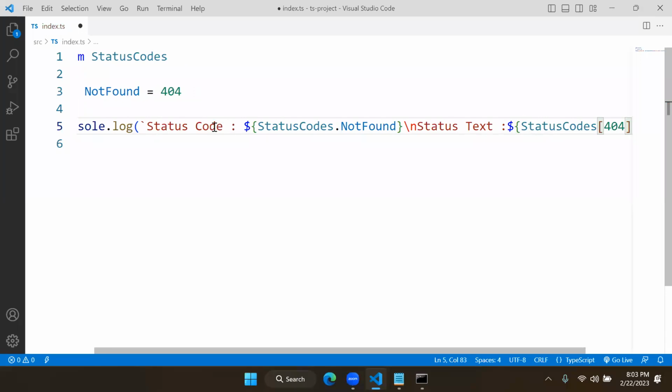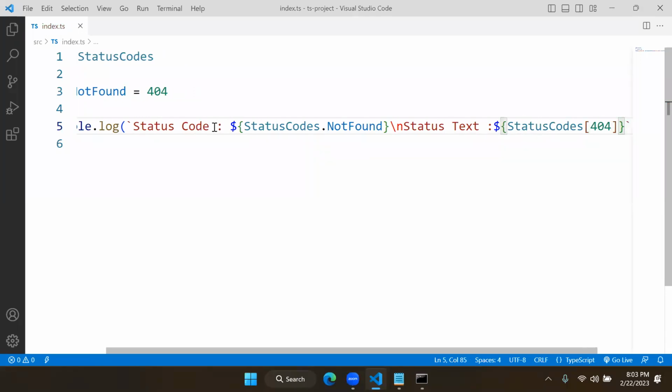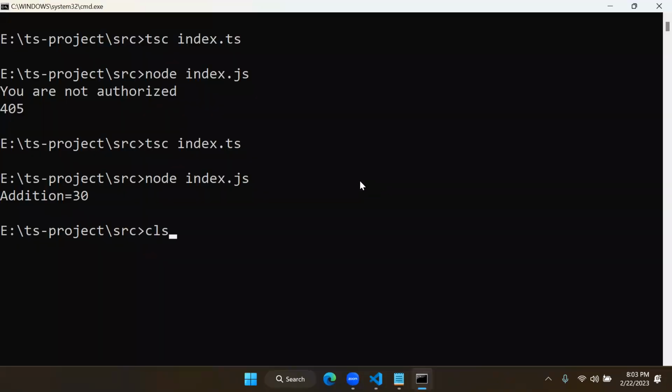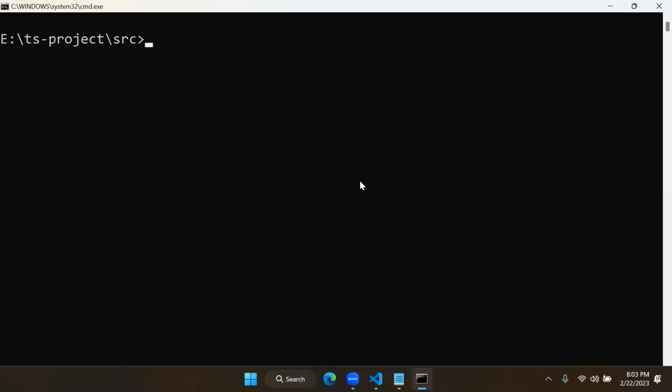This is reverse mapping. That means with reference of value, you can access its key. That is called enum reverse mapping. So reverse mapping allows you to access a key with reference of value, right? Technically this is one option. So run this.